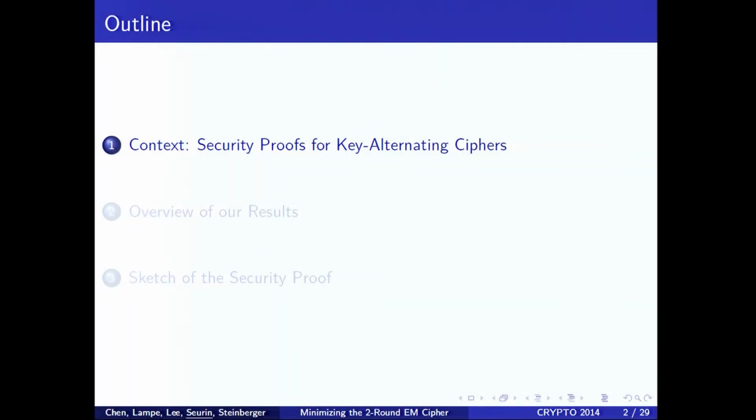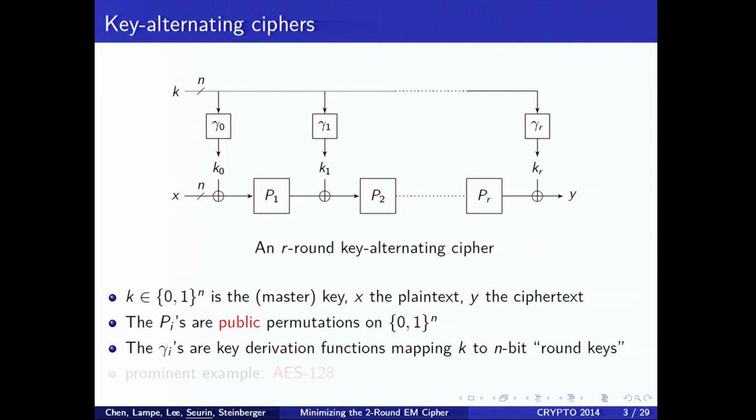So the topic of this talk will be security proofs for key alternating ciphers. To begin with, let me present what a key alternating cipher is. It's a particular class of block cipher which is constructed as follows. It takes as input an n-bit key k and an n-bit plaintext x, and it outputs an n-bit ciphertext y.